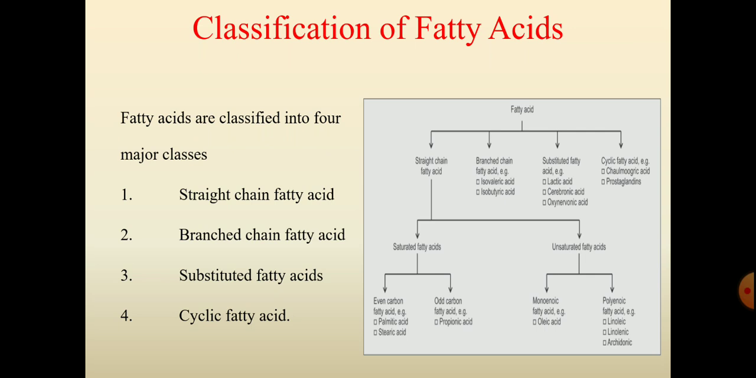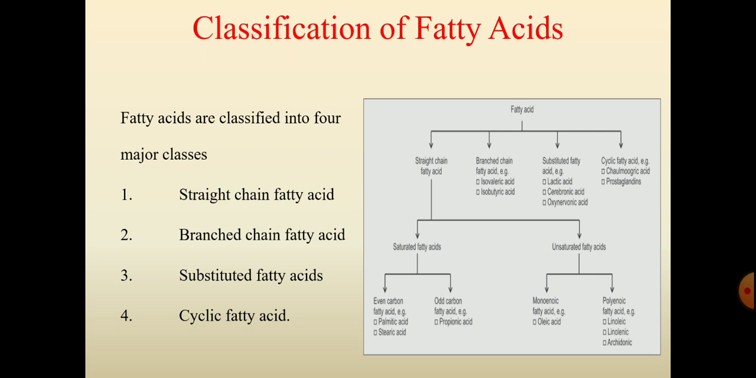So once again, the classification of fatty acid. The fatty acids are classified into four different types: straight chain fatty acid, branched chain fatty acid, substituted fatty acid, and cyclic fatty acid. The straight chain fatty acid is again classified into two types, saturated fatty acid and unsaturated fatty acid. The saturated fatty acid is again of two types, even chain fatty acids and odd chain fatty acids. The examples for even chain fatty acid are palmitic acid and stearic acid. An example for odd carbon fatty acid is propionic acid.